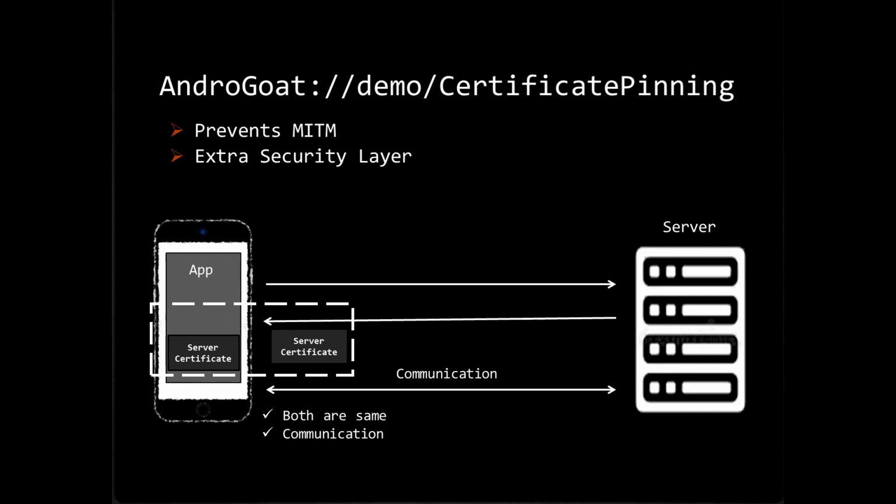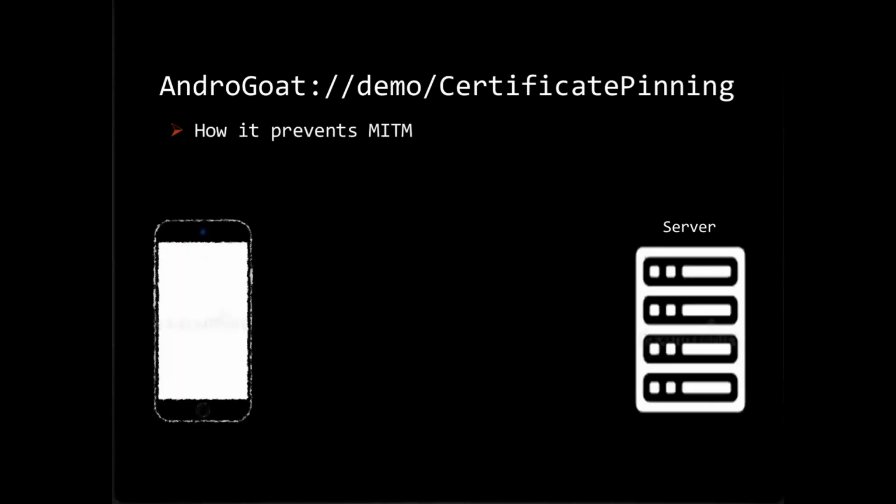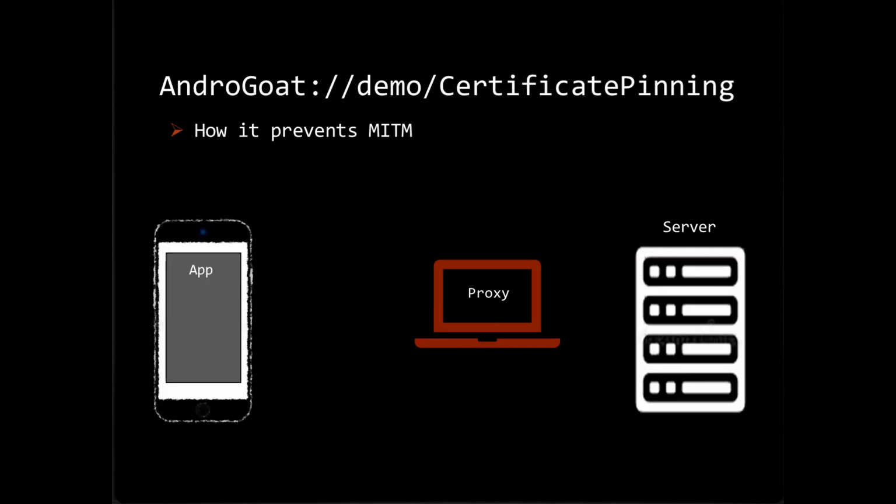Now let us try to understand how certificate pinning is going to prevent the MITM attack. We have the mobile application on the left hand side, the server on the right hand side, and in between we have the proxy. As you know, the application already has the certificate pinning. When we try to intercept the traffic, the application will try to do the SSL negotiation with the proxy first.